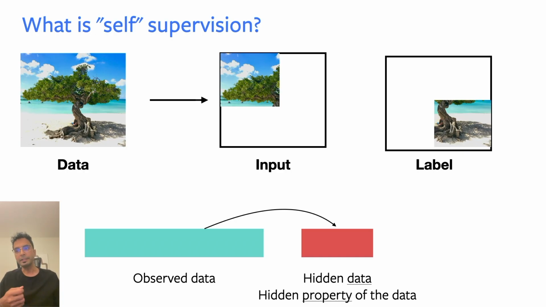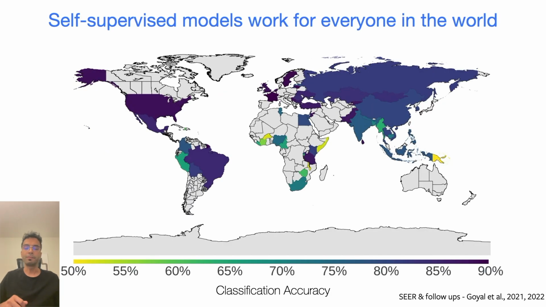Now, in my research, we've created these self-supervised models for visual data, mainly images, videos, and 3D. And we found very surprising and good properties of these models. These self-supervised models work well for images coming from different parts of the world. So again, this is the dataset that I talked about earlier. We have images coming from different parts of the world, and we're looking at the accuracy of the AI model.